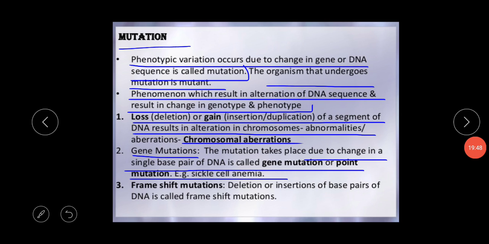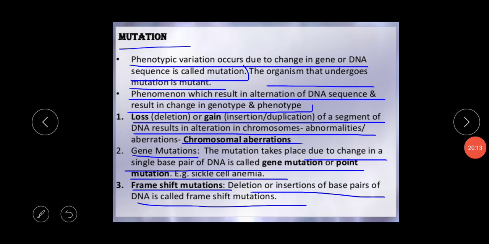Okay, so there are various types of gene mutation. The first one is the frame shift mutation. Deletion and insertion of the base pairs of DNA is called the frame shift mutation. I'm repeating again, either the base pairs of the DNA will be deleted or inserted, which causes the frame shift mutation.